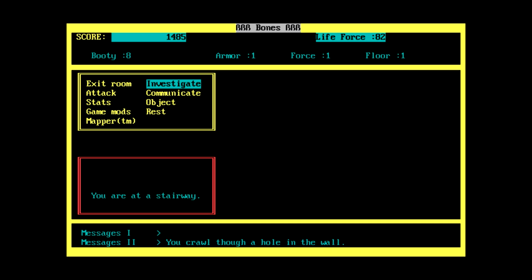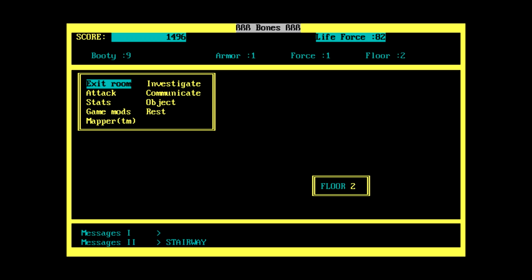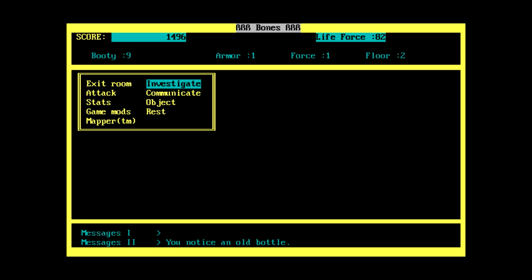Interesting. Oh, I actually found a stairway. And some gold. So I can actually go up the stairs. Get to the second floor. Okay, so I've been playing this for about 15 minutes now. If I'm remembering correctly, there's actually a lot to this game, but it is basically just to map things out, find treasure. It's kind of like a roguelike, but a lot less visual, if that makes any sense.